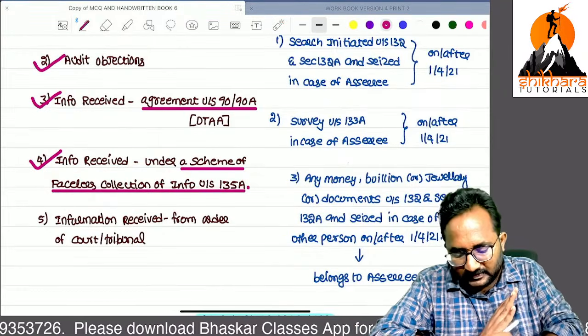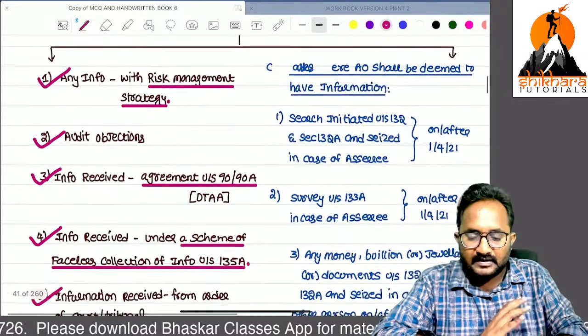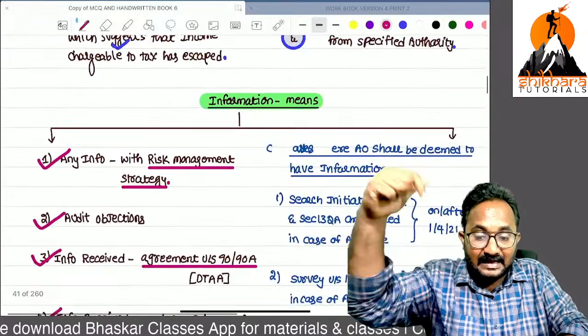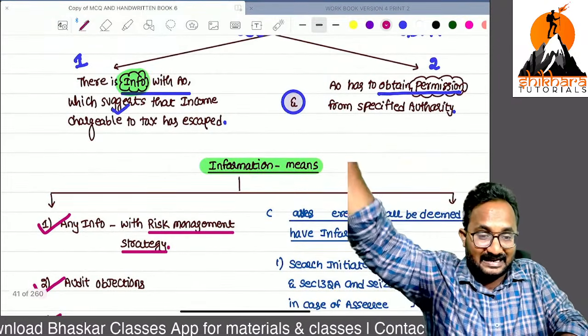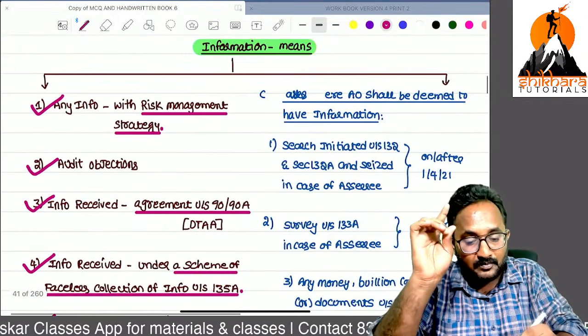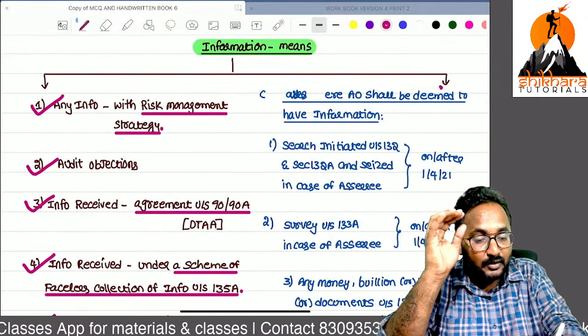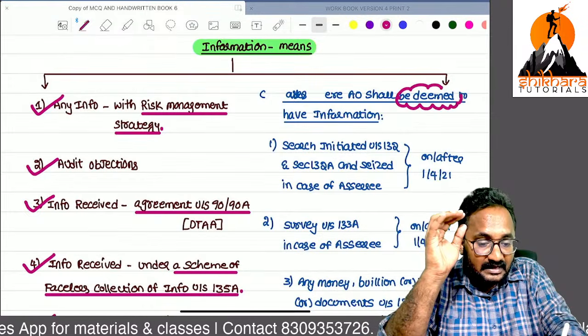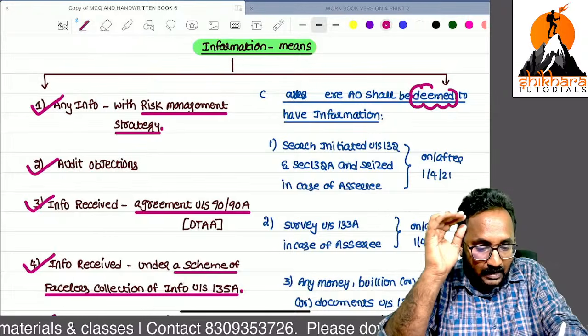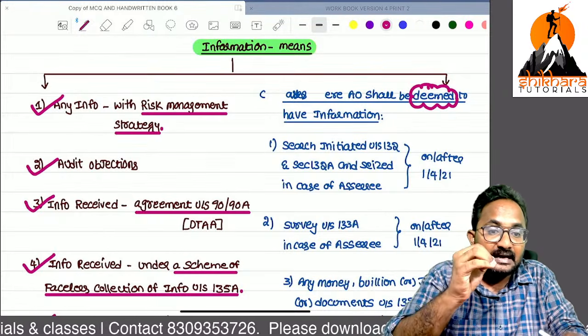Or based on a court or tribunal order also, these are all direct information. If this information suggests income escaped from the tax in earlier years, we can send the 148 notice. These are important; these cases are deemed to be treated as important.